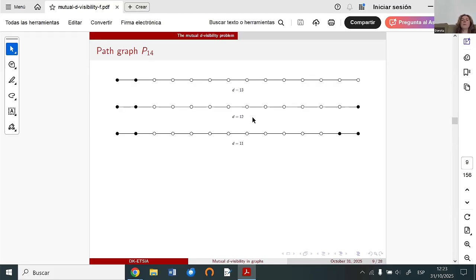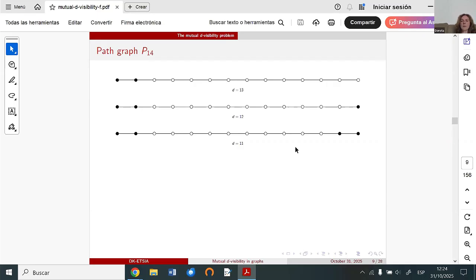If we take a smaller D for the same graph, we will observe that to the mutual D-visibility set, we can add more vertices. Here we can form a mutual 11-visibility set for the path by 4 vertices.